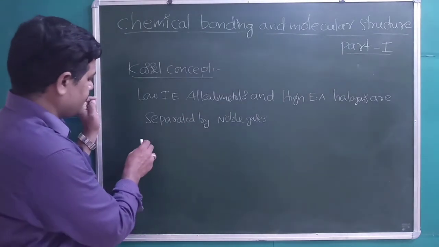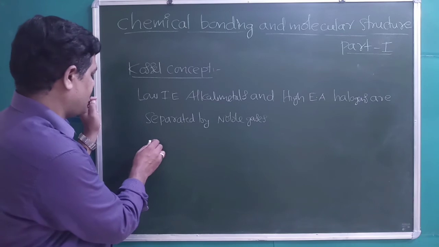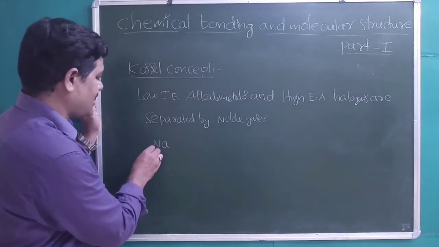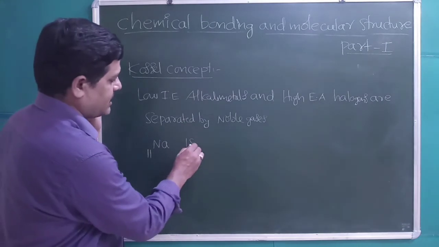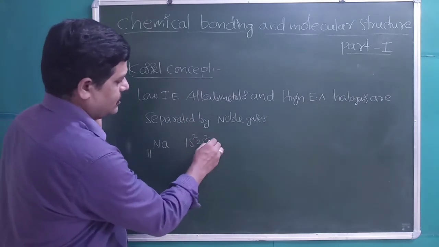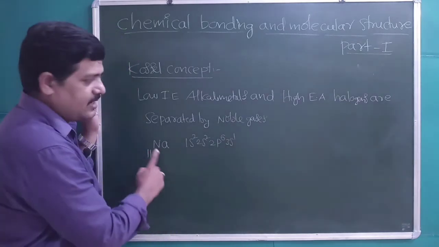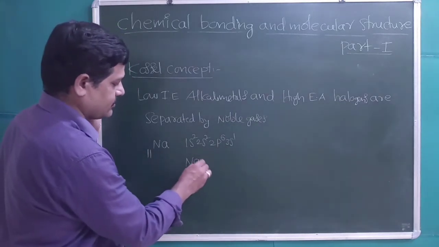Generally, a metal will try to lose electrons. For example, sodium, Na, atomic number 11, has electronic configuration 1s2, 2s2, 2p6, 3s1. Being a metal, it will lose an electron.